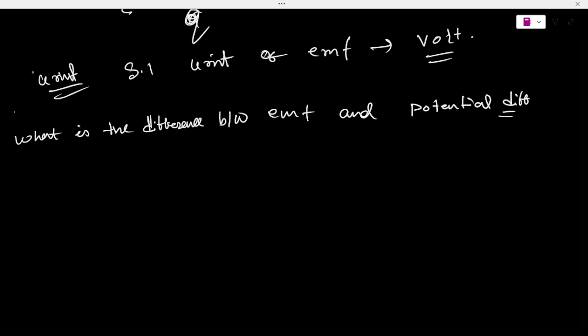So now I will write here, this side EMF and this side PD, potential difference.